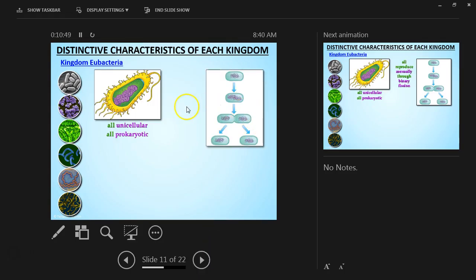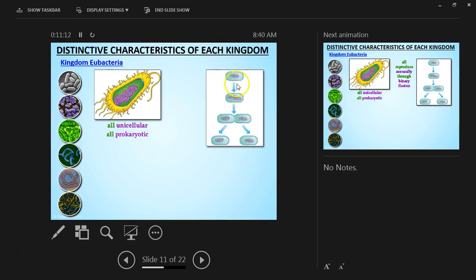They don't need another organism of their own kind to reproduce. They actually reproduce through a process called binary fission, so they just split in half. As you can see here, this is unicellular.